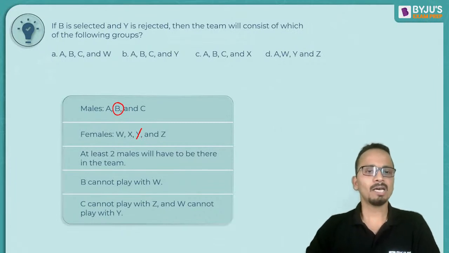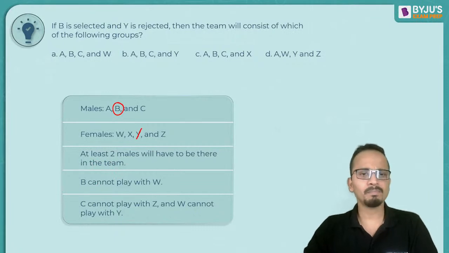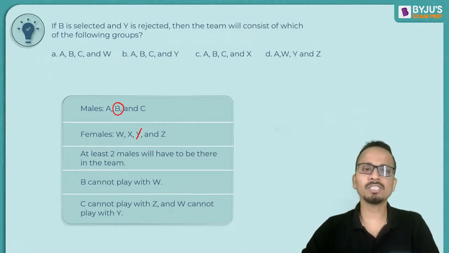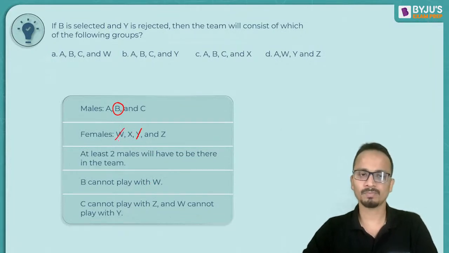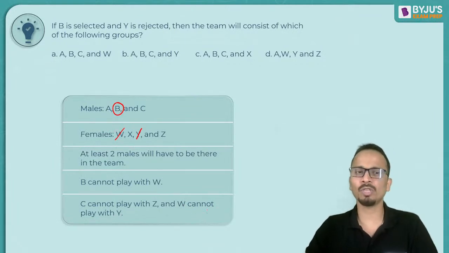Now let's move on to the conditions. At least 2 males should be selected. B cannot play with W. Now since B is already selected, we cannot select W. Now C cannot play with Z and W cannot play with Y. Now W is already rejected, Y is also rejected, so the third condition will not matter.